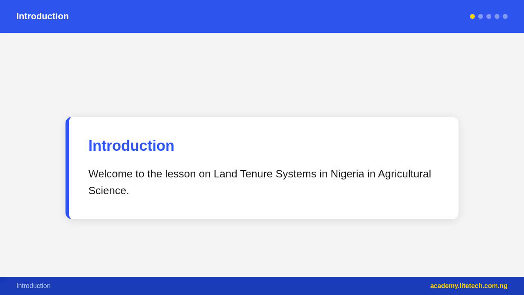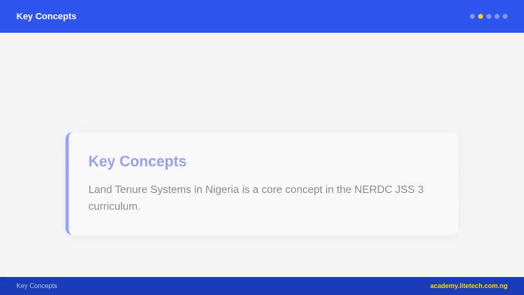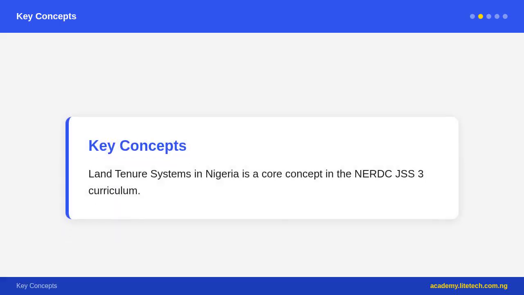Types of land tenure systems in Nigeria. 1. Communal land tenure. Land is owned by the community as a whole, village, clan, or family. An individual has the right to use the land but does not own it outright. The community allocates land to members as needed. This is the most common traditional system in Nigeria. Advantages: ensures everyone in the community has access to land. Disadvantages: individual farmers may not invest heavily because they do not own the land permanently.